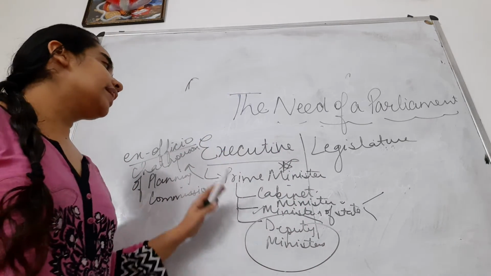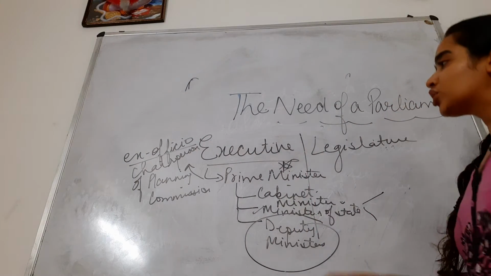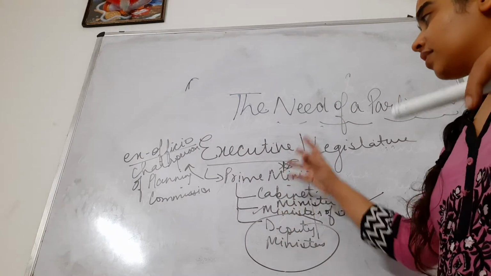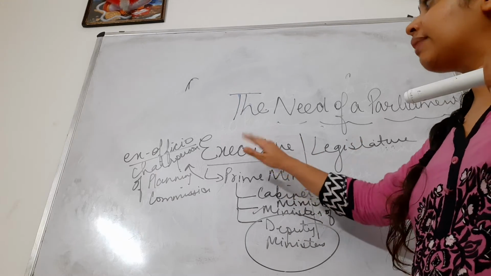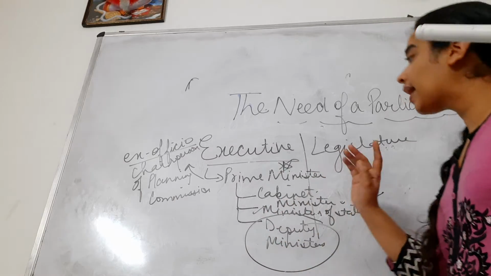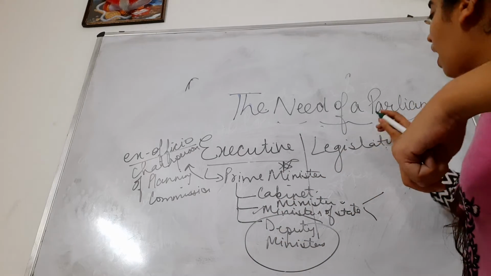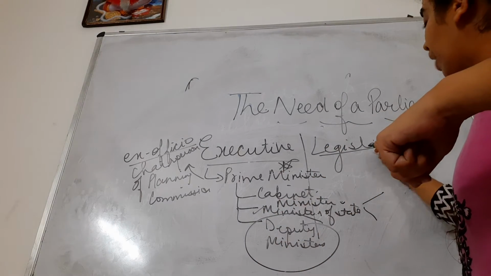Now they all are executives. That means they have to ensure that the policies which are being made, the laws which are being made, they are implemented properly. And the laws cannot be made until and unless the legislature also agrees.